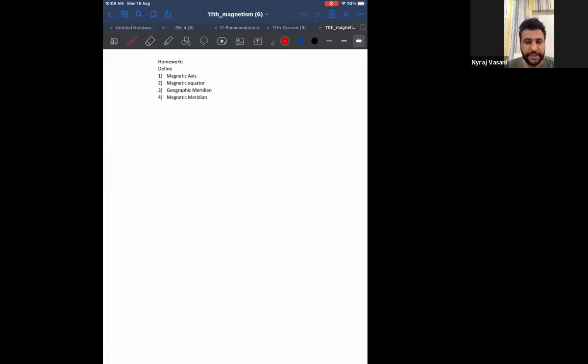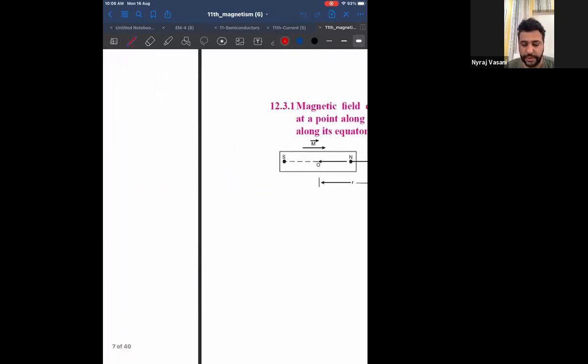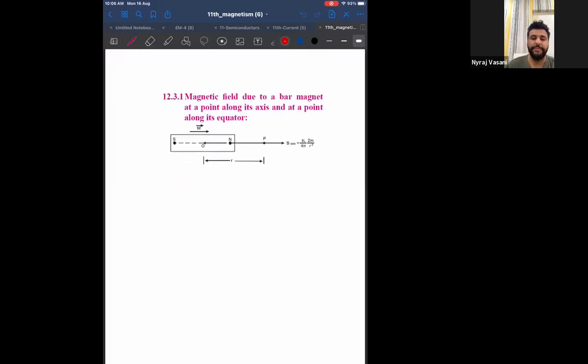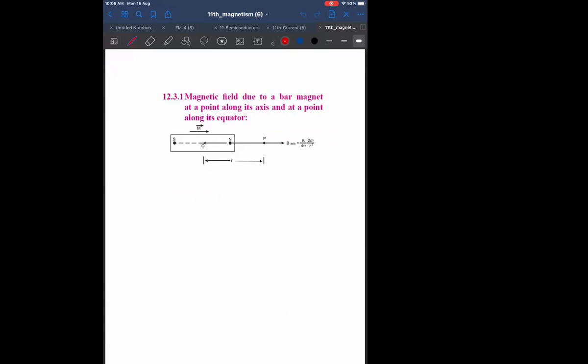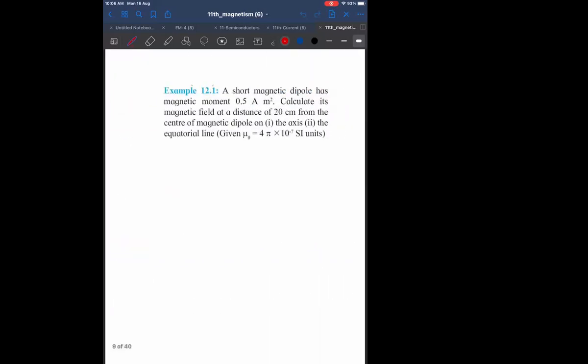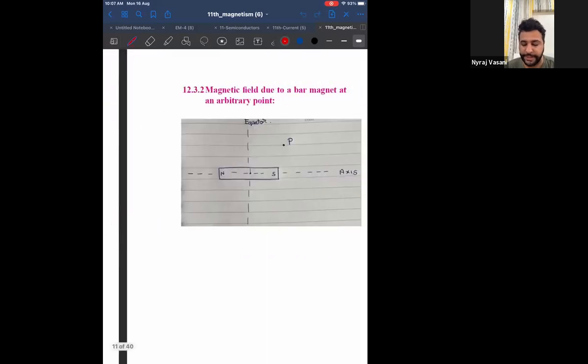Then you have taken this as your homework. That also is over. Then we have done what is magnetic field at the axis of our magnet. Tell me if I have not done anything. Then we have done magnetic field along the equator of our magnet.